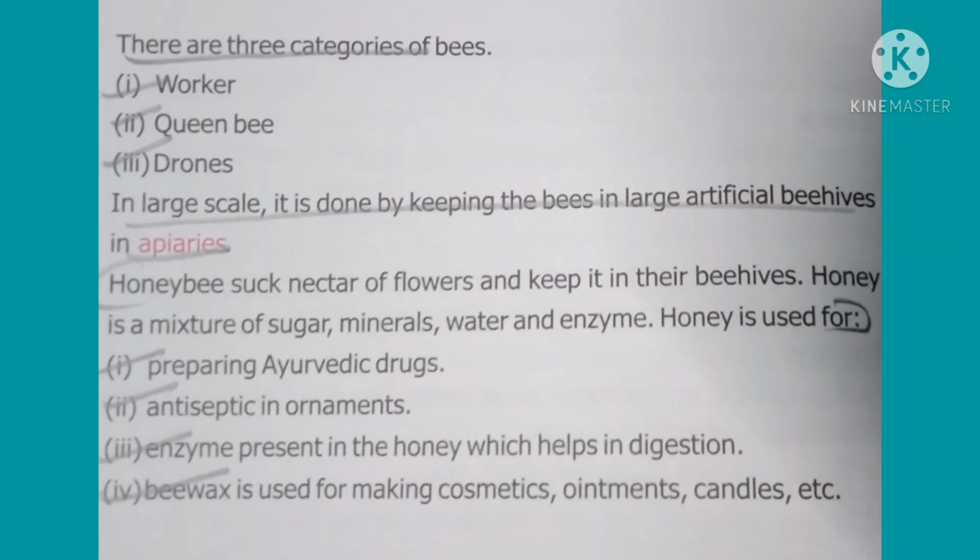Artificially keeping honeybees on a large scale is called apiary. Honeybees collect honey from the nectar of flowers. It is used for preparing Ayurvedic drugs and as an antiseptic in ornaments. Enzymes present in the honey help in digestion. It is also used to prepare many cosmetics, candles, etc. Honey is a mixture of sugar, minerals, water, and enzymes.